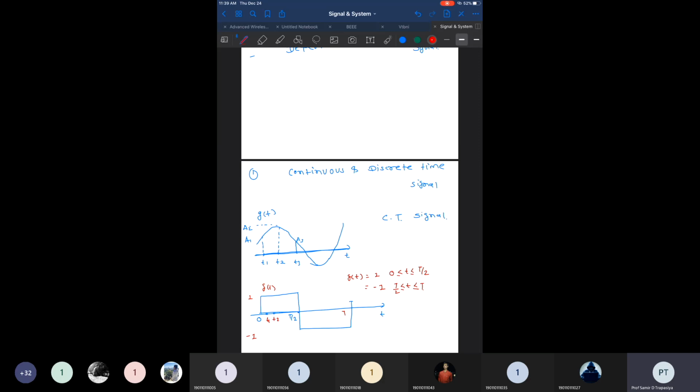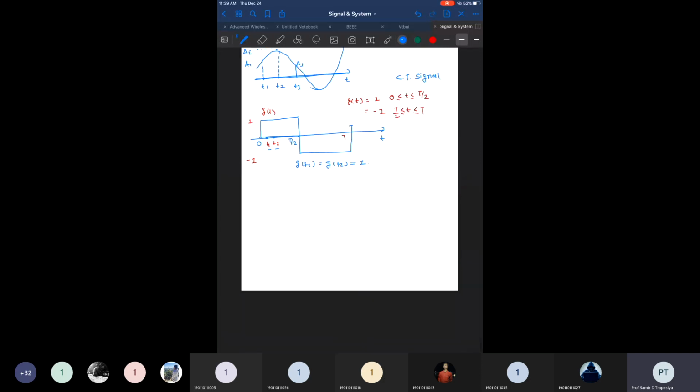This kind of signal is also a continuous time signal. Why? Even though the amplitudes remain constant, or you have a repetitive amplitude at times t1 and t2, the time is still continuous. You are measuring values continuously, even though the values are constant. So that is known as a continuous time signal. A continuous time signal has nothing to do with the amplitude. It has to do only with the x-axis. If we are measuring a signal continuously, then it is known as a continuous time signal.